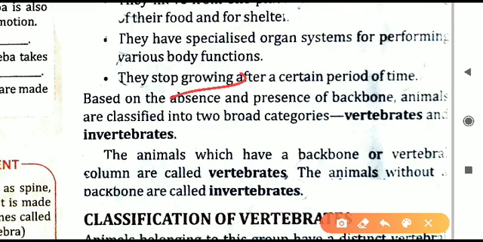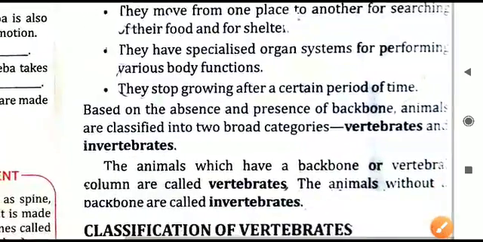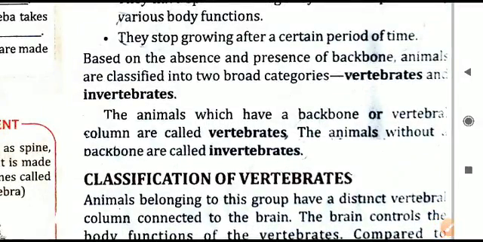Next, they stop growing after a certain period of time. In the case of plants, we have seen they can grow throughout their life. Plants will grow all through their life. But in animals and human beings, there is a certain age up to which the body will grow. After that the body stops its growth. So up to a fixed time or a certain age only, the body growth will take place. That is all, there are 4 points related to the characteristics of animals.